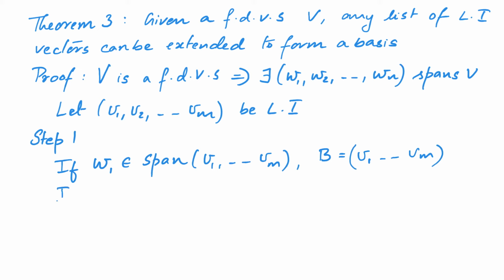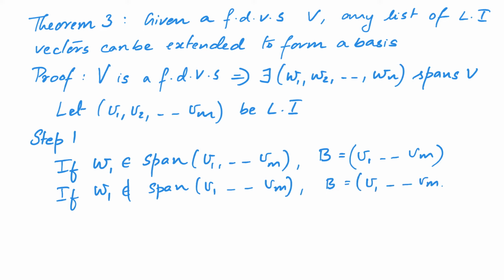On the other hand, if w1 does not belong to the span of vectors v1 to vm, then we define B to be equal to v1 to vm, w1. That means we have added w1 to the list. Now we want to show that this new list v1 to vm, w1 is linearly independent.